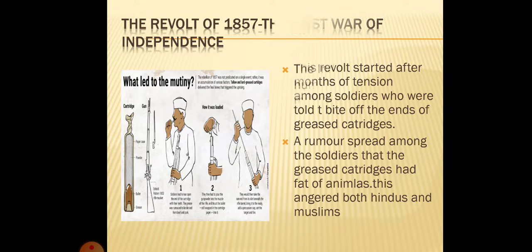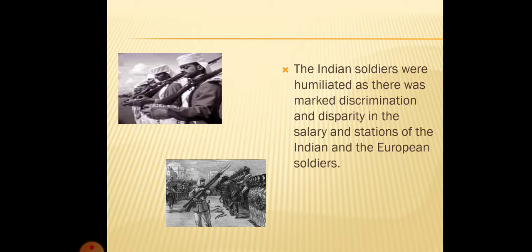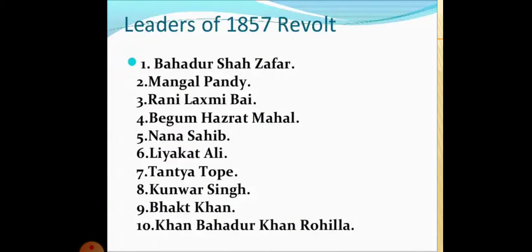Indian soldiers who were working in the British army were also very unhappy. The Indian soldiers were humiliated as there was marked discrimination and disparity in the salary and the stations of Indian and European soldiers. They were joined by a number of leaders from different parts of India. In Delhi, the Mughal Emperor Bahadur Shah Zafar was declared the Emperor of India and the leader of the revolt. The other famous leaders of this revolt were Nana Sahib, Tatya Tope from Kanpur, Liaquat Ali and Kuwar Singh from Bihar. Two brave women, Rani Lakshmi Bai and Begum Hazrat Mahal of Awadh, too fought in this struggle for freedom.